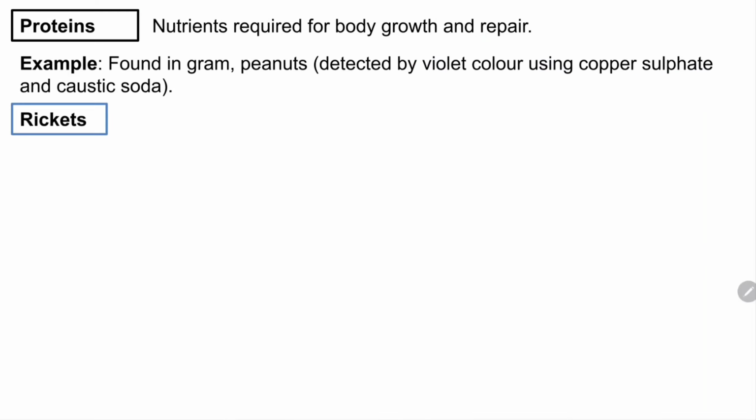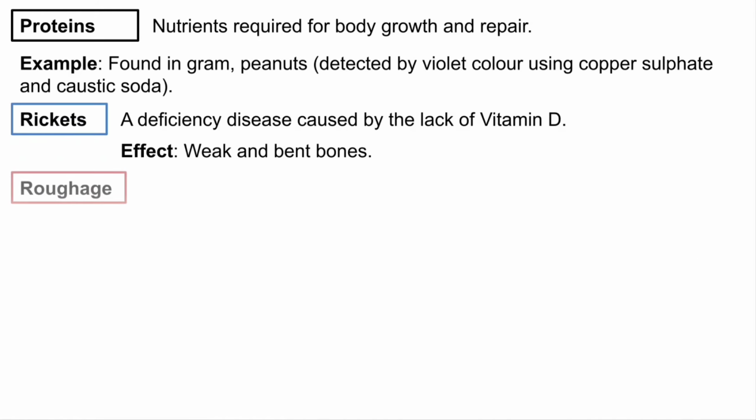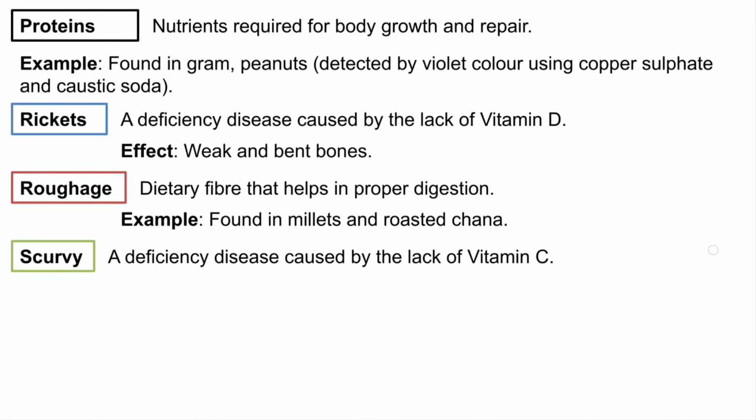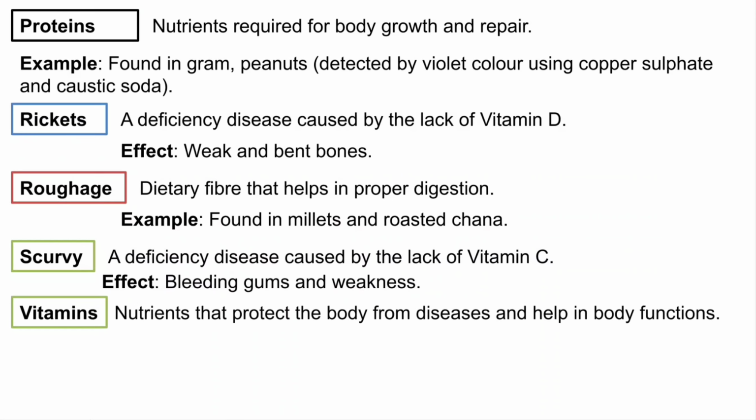What are rickets? A deficiency disease caused by the lack of vitamin D. The effects are weak and bent bones. Roughage is dietary fiber that helps in proper digestion. Example, found in millets and roasted chana. Scurvy is a deficiency disease caused by the lack of vitamin C. Its symptoms are bleeding gums and weakness. And last we have vitamins. Vitamins are nutrients that protect the body from disease and help in body function. Example, found in fruits and vegetables. So we have learned about all these terms in your chapter.